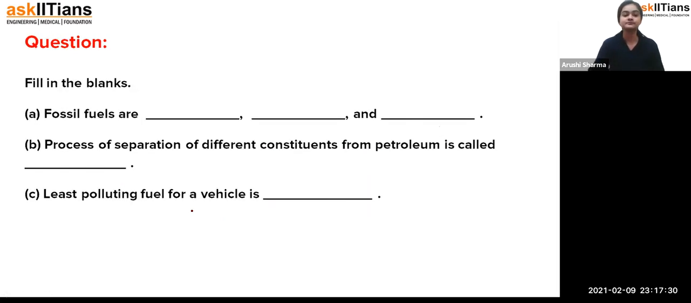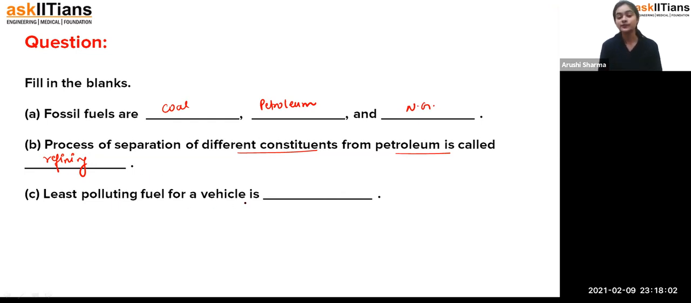Fine. Okay, so we have some fill in the blanks. What are the fossil fuels? As we have already seen, the fossil fuels are coal, petroleum, and natural gas, that means the fuels which we are getting from the dead and decay of living organisms. The process of separation of different constituents from petroleum is called, students, refining. We refine petroleum and we get different products, and then we use them for different benefits.